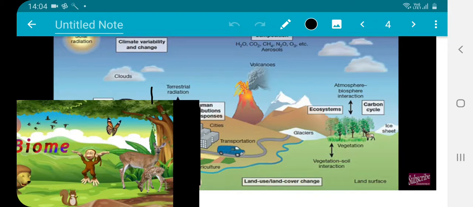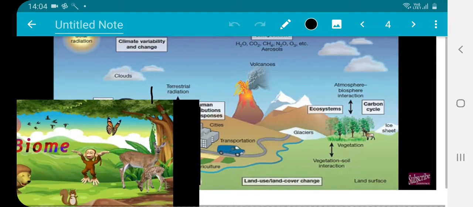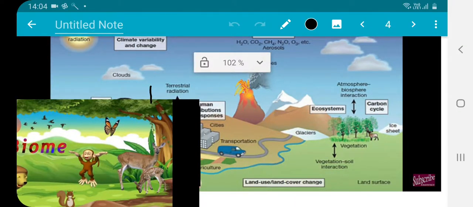It is a very large term, meaning a large space having all these categories: clouds, sky, radiation, H2O, CO2, nitrogen, meaning whatsoever gases mixture is in the atmosphere. Then there is the water cycle, carbon cycle, ecosystem. All these you have to mark very carefully. In this you have to note down all these item numbers, right?